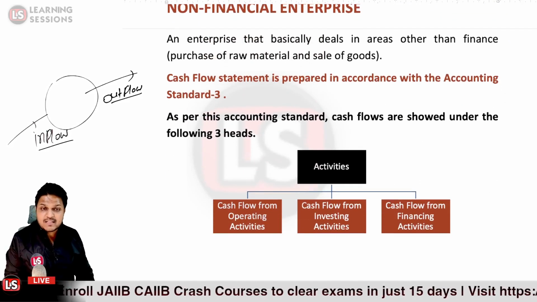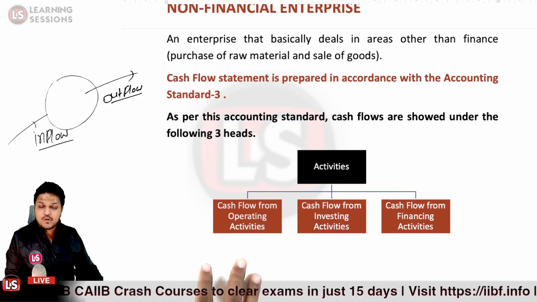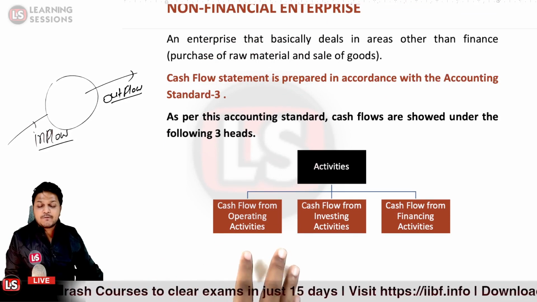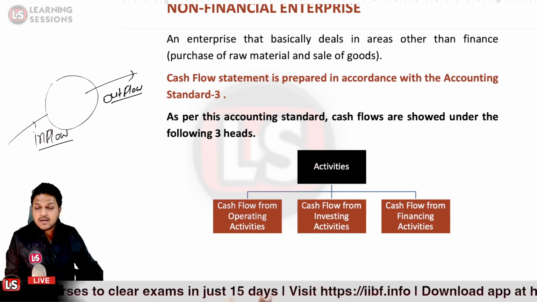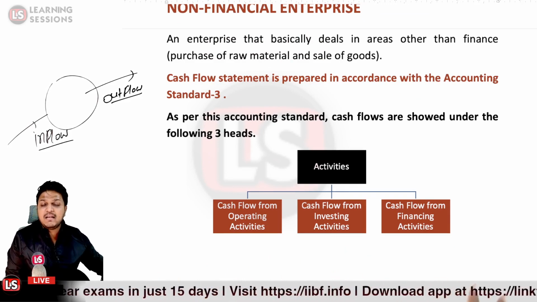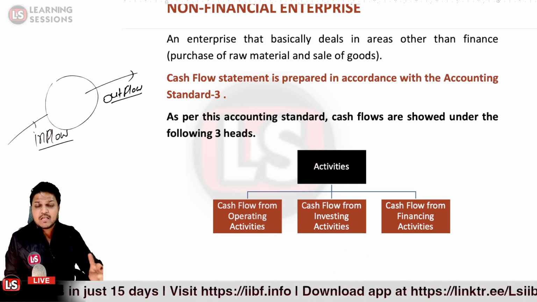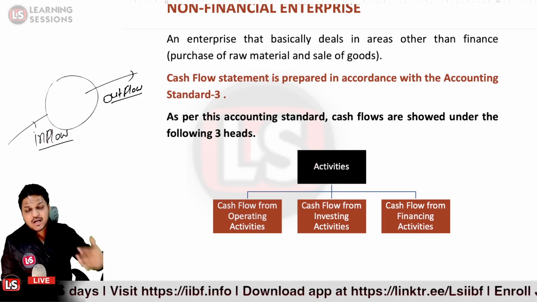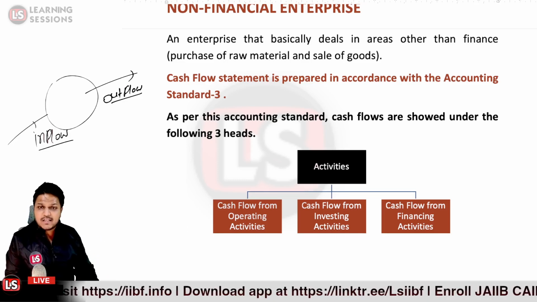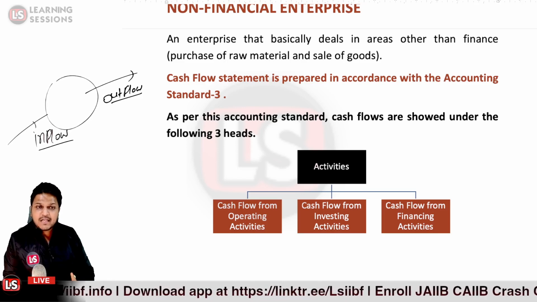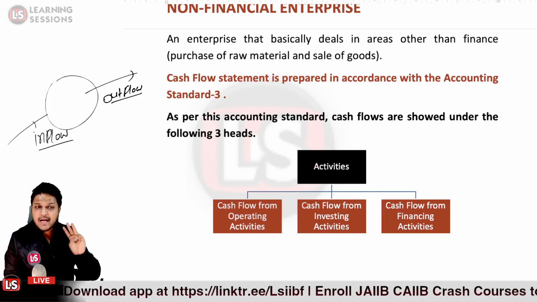Which three heads are there? One, it is related to cash flows from the operating activities. Other is from the investing activities. The third one is from the financing activities. So there are three types of activities into which we have converted the data. The three heads are the operating activity, investing activity, and financing activity.